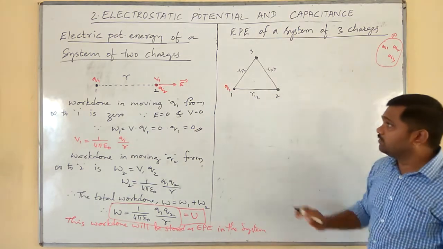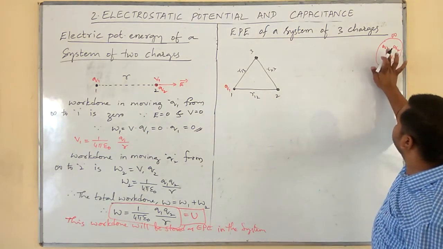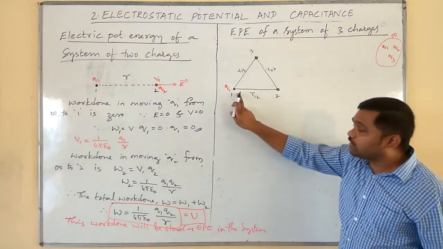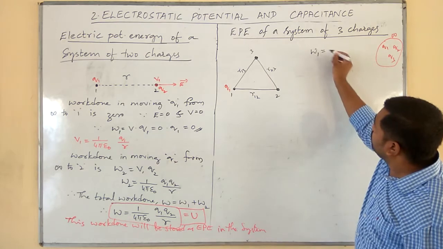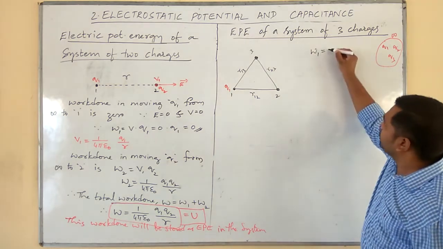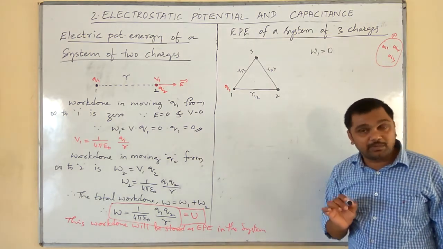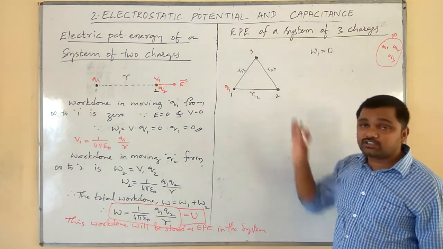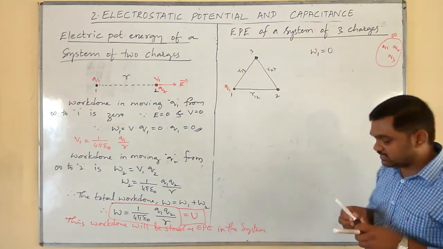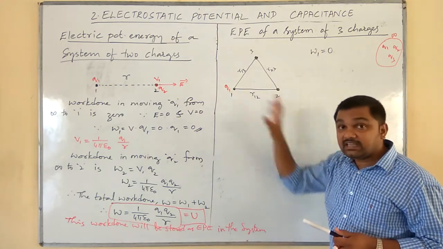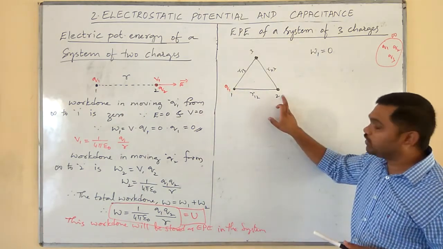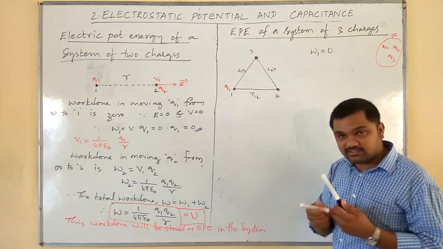Now, the amount of work done in bringing Q1 from infinity to this point 1, W1, is equal to what? Obviously, that is 0 because there is no electric field to oppose it. Next, Q1 produces electric potential at both 2 and 3.